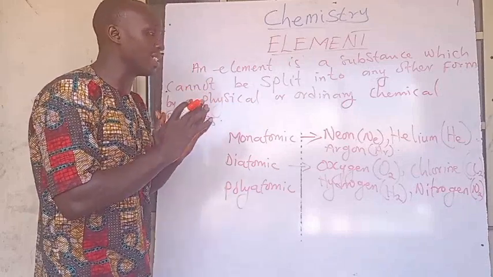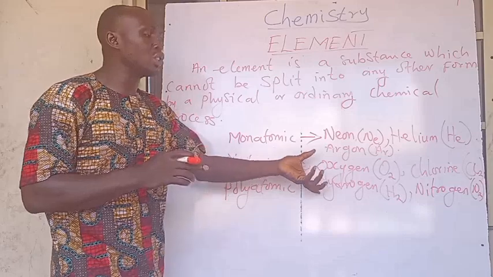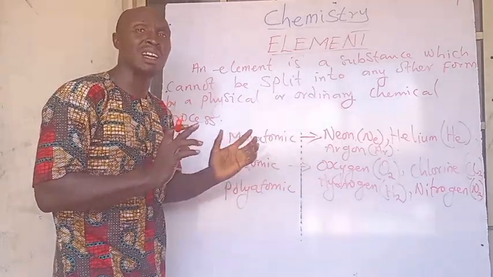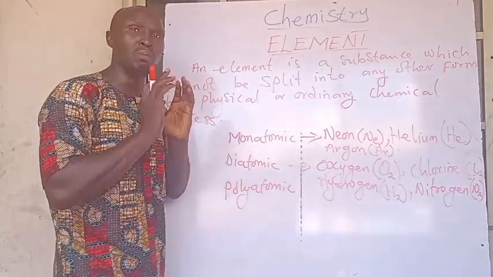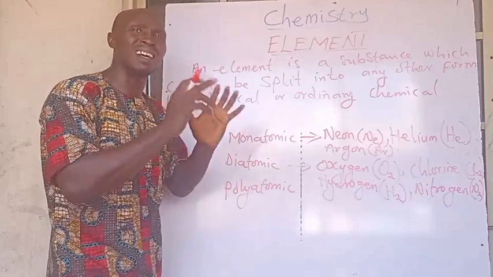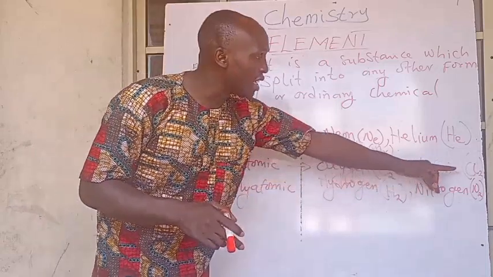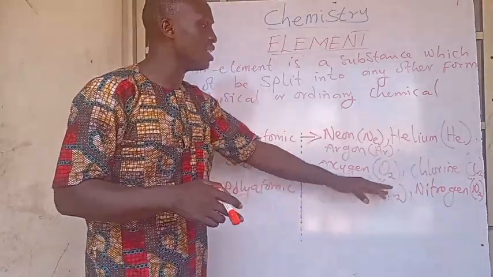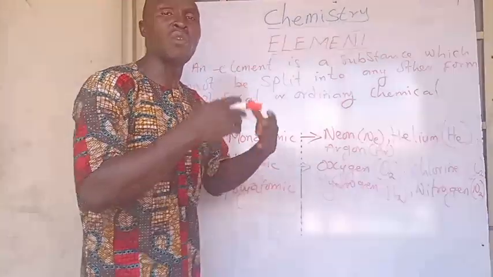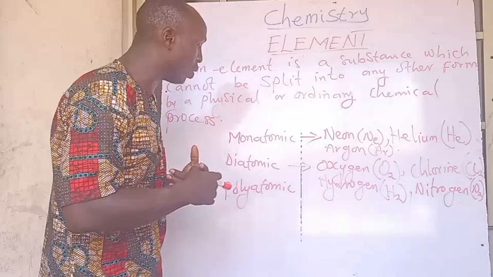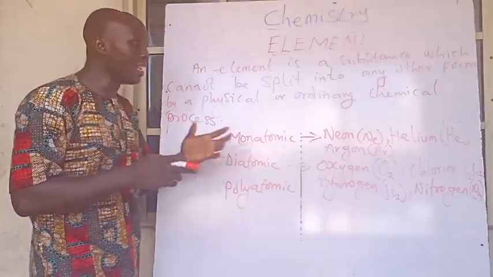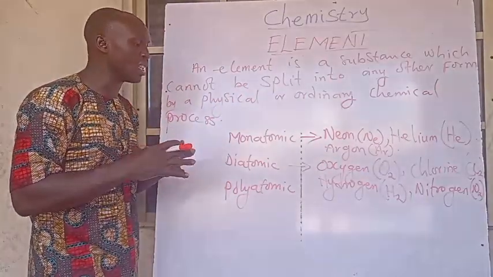Now, we must also understand that most gaseous elements are diatomic. Look at oxygen is a gas, chlorine is a gas, hydrogen is a gas, nitrogen is a gas. We have other ones also that are what? Diatomic. Now let us look at the polyatomic what?